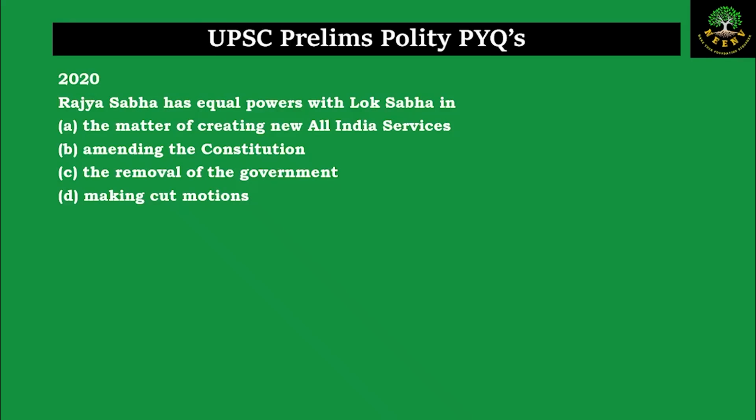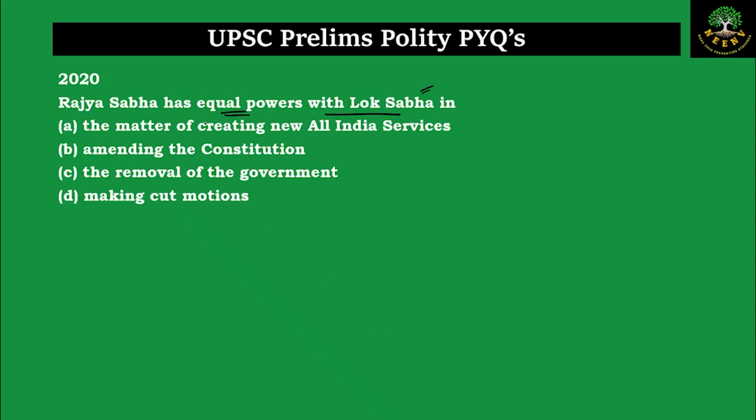Let us discuss the next question. This is from the year 2020. The Rajya Sabha has equal powers with respect to Lok Sabha in the following: A. Matter relating to creation of the All India services. B. Amending the constitution. C. Removal of the government. D. Making cut motions. In which of the following aspects the Rajya Sabha has equal and same powers just as the Lok Sabha? Statement A. In the matters of creating All India services.